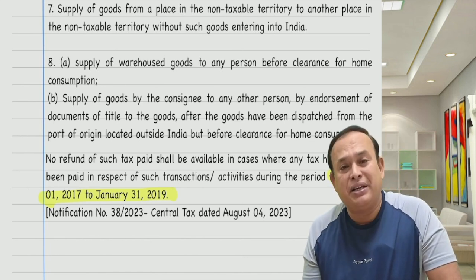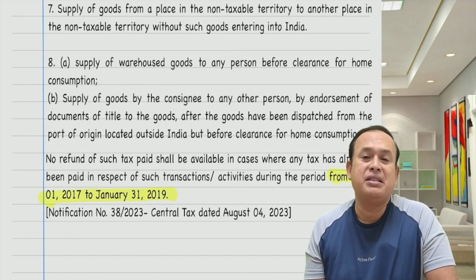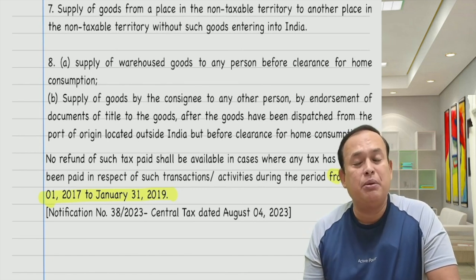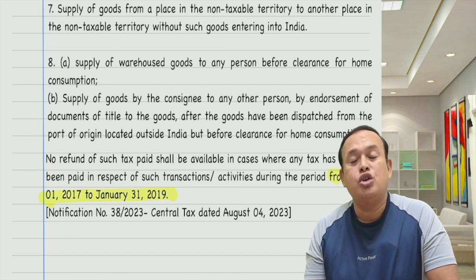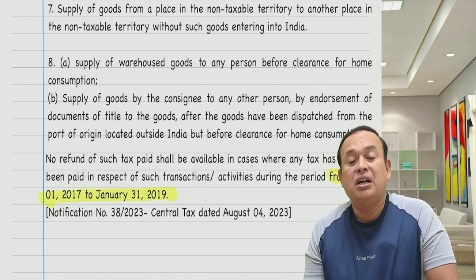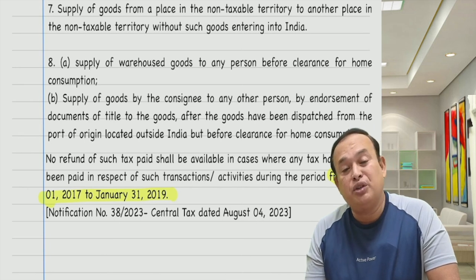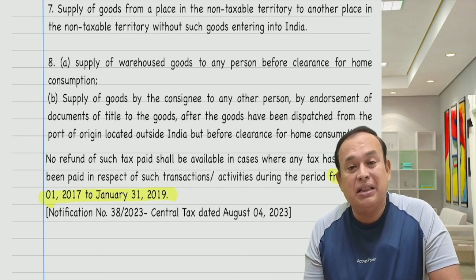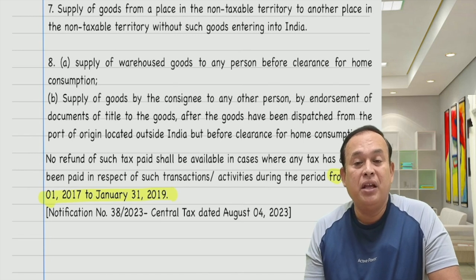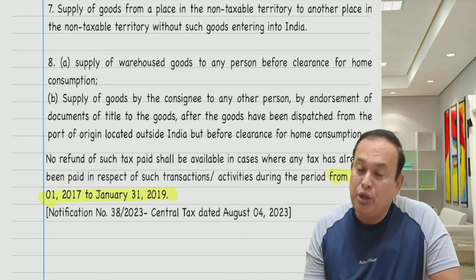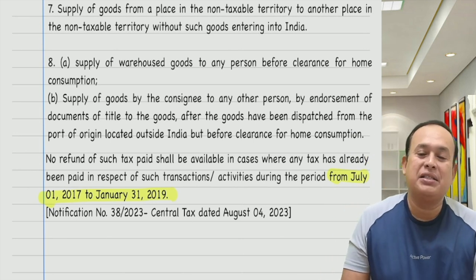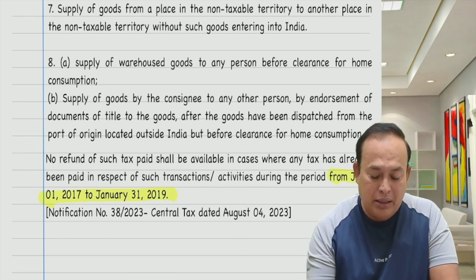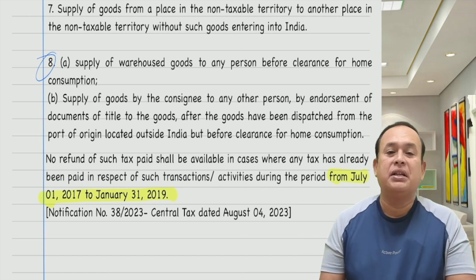What is their fate? Here, in simplified manner, this provision is applicable retrospectively with effect from 1st of July 2017 onwards. But from 1st of July 2017 till 31st January 2019, if anybody paid the GST on such supply, no refund is allowed.